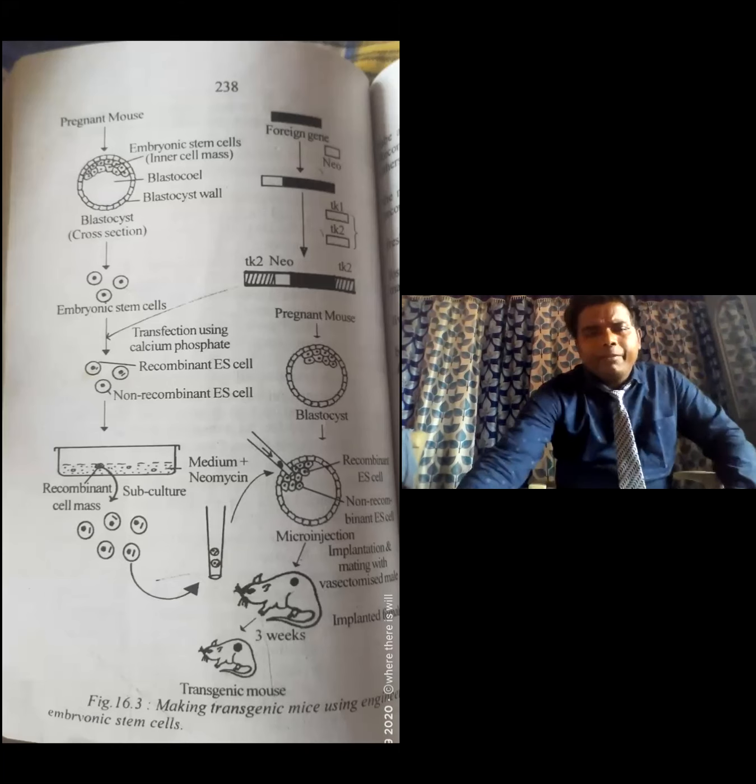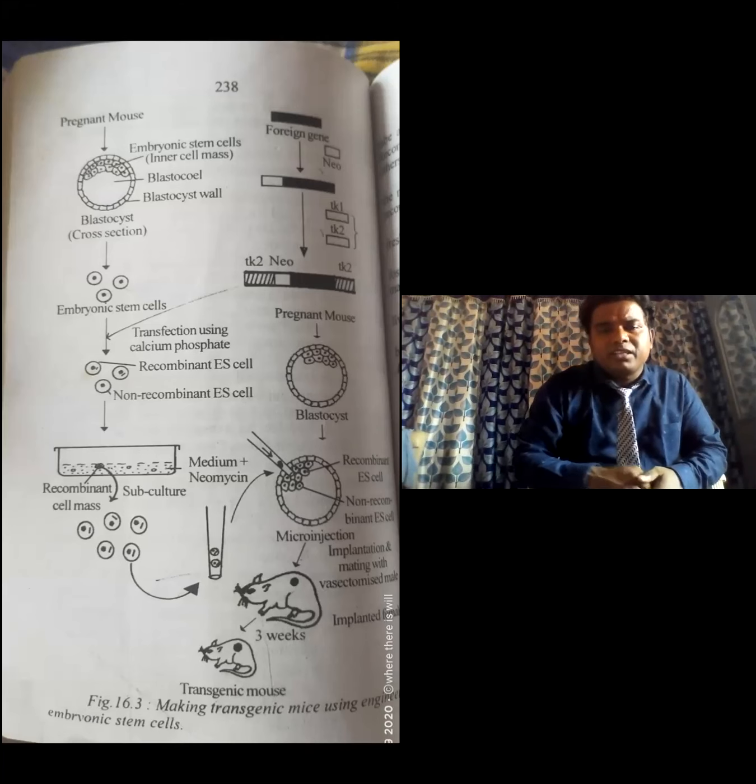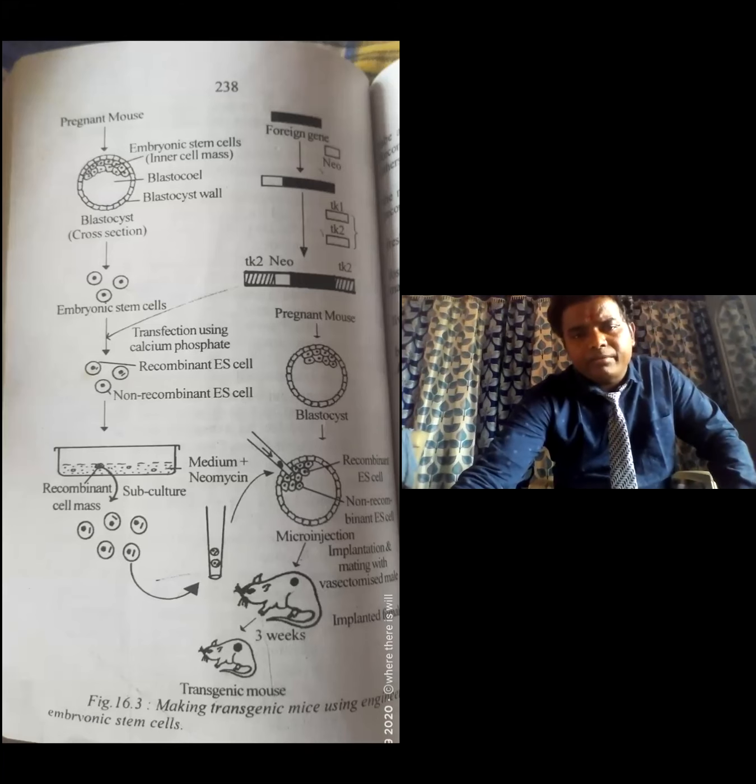Some of the embryonic stem cells don't have the foreign gene inserted; those stem cells are called non-recombinant embryonic stem cells. Whether the embryonic stem cell has the foreign desired gene with the neomycin, that is called what? Recombinant embryonic stem cell. And if it doesn't have that gene inserted, that is called non-recombinant embryonic stem cells.